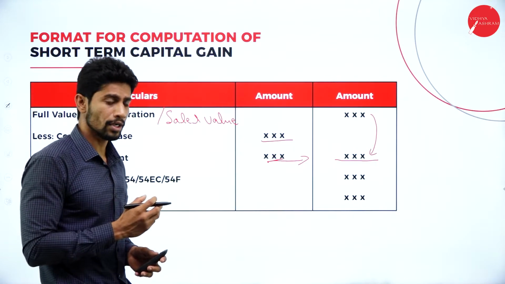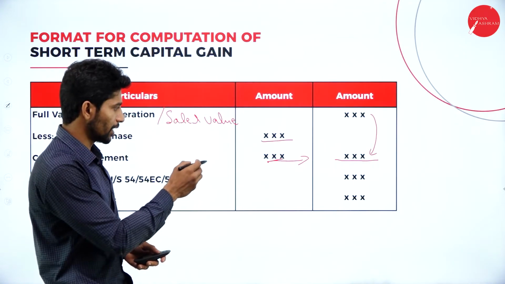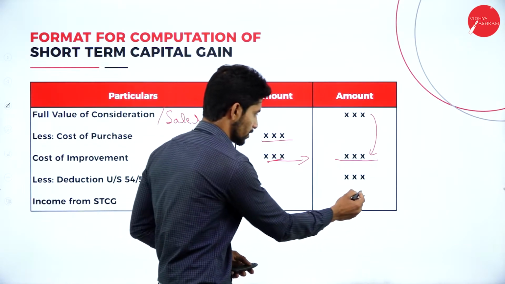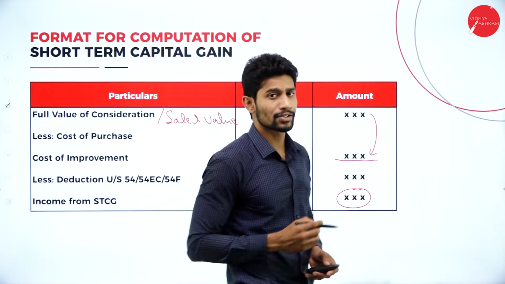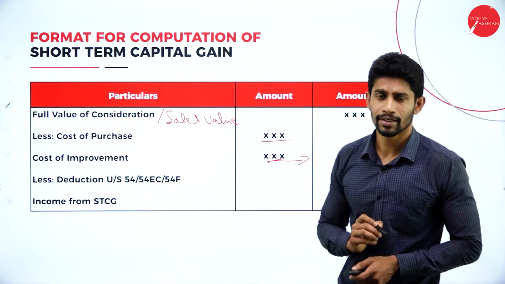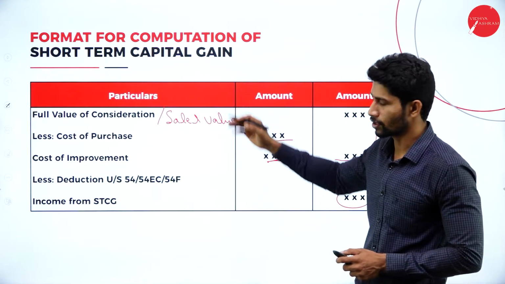Then whatever balance you get is called income from short-term capital gain. I hope you understood the format for short-term capital gain.